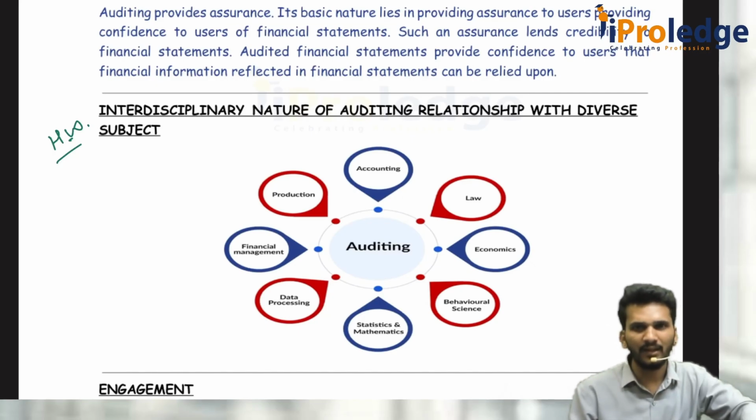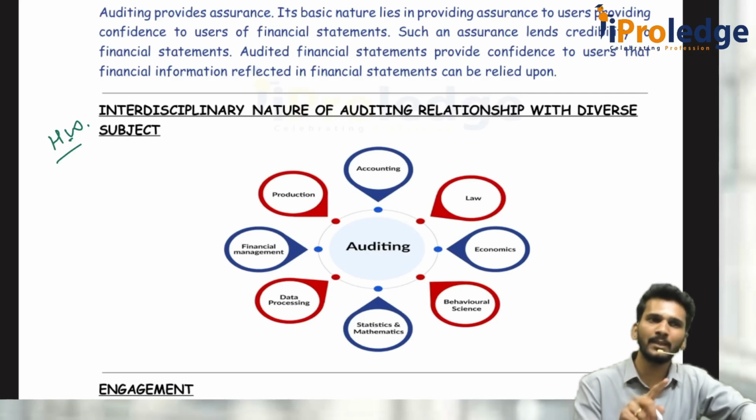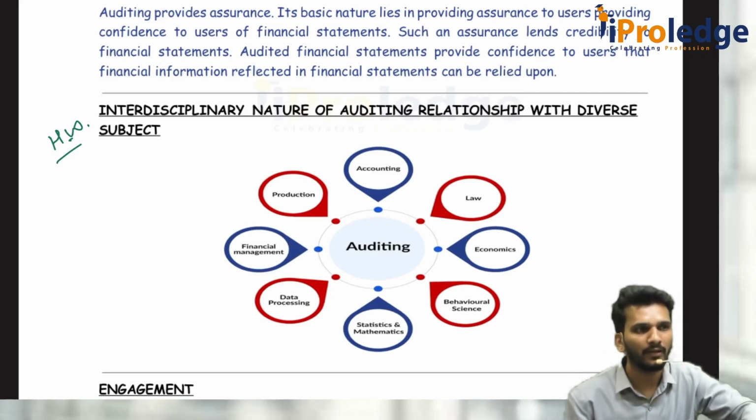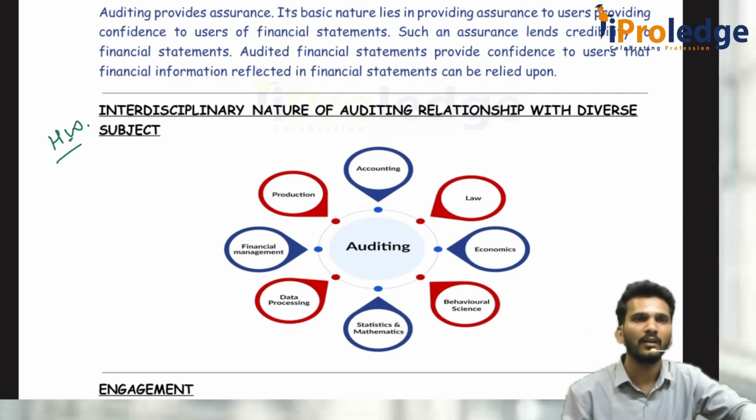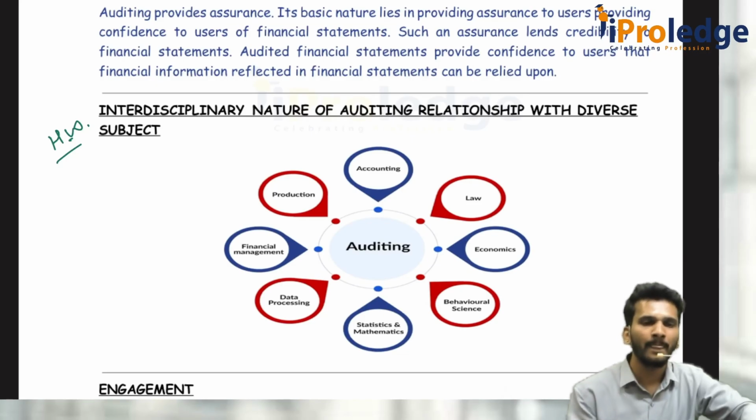Sir, do the standards of auditing tell that financial statements should be prepared in what manner? No. Standards of audit are telling that you have to audit as per this manner, of financial statements prepared as per the Companies Act 2013 for a company. That means audit is also connected to the company. Appointment of auditor is also connected to the company. Section 139 of Companies Act. There are so many other interrelated aspects. Maybe law, maybe economics, maybe behavioral science, maybe science and mathematics, again production, financial, everything is connected. It is not an independent or discrete thing.